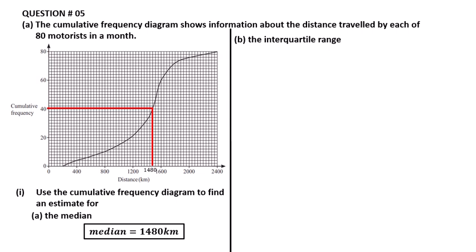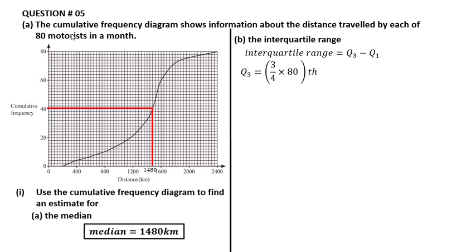Part B. Find the interquartile range. The interquartile range formula is Q3 minus Q1. Q3 is equal to 3 over 4 of the total. The quartiles are 1, 2, 3 and 4, that is why we divide by 4. Multiply with 80, the total.